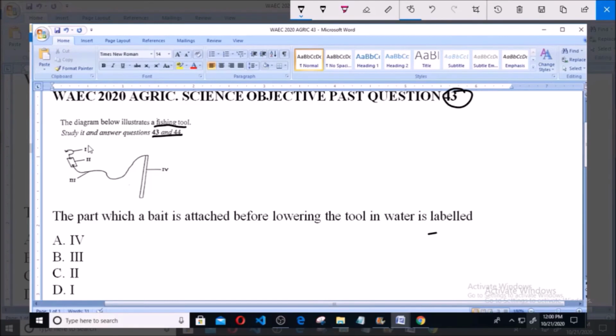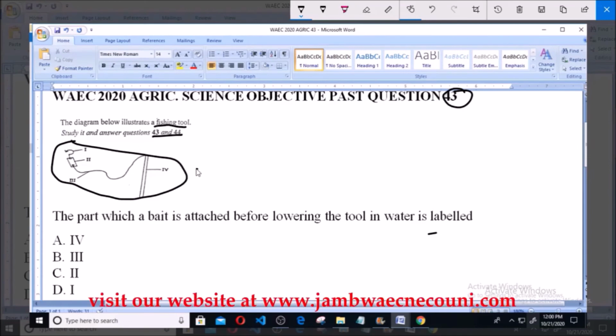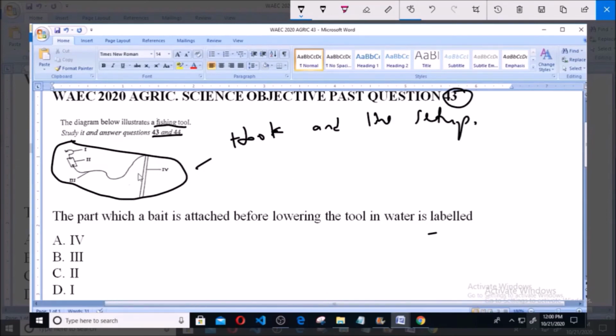Now, this fishing tool is usually known as the hook and line setup. Basically, a rod is used, and a line is attached, like a string, and then a hook is attached at the end of the line, and it is used for fishing as described.